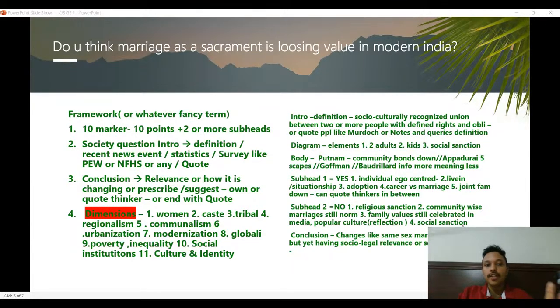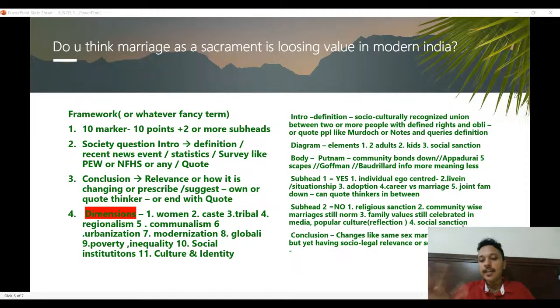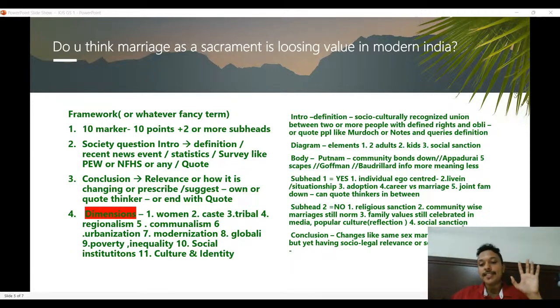Like here, the question is, do you think marriage as a sacrament is losing value? So ideally, I would say you should give more points for yes, it is losing value, but still you need an alternative viewpoint. You should say that it is not losing value as well. But in critically analyze, both dimensions are equally important. So to make it simple, everything like evaluate boils down to the same thing. Only if it is critically evaluate, both sides are equally important. In the other questions as well, both sides are important, but you need to give more points for whatever the question is directly suggesting.